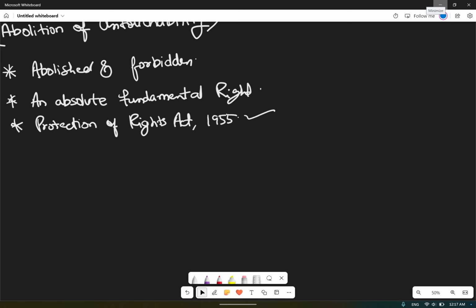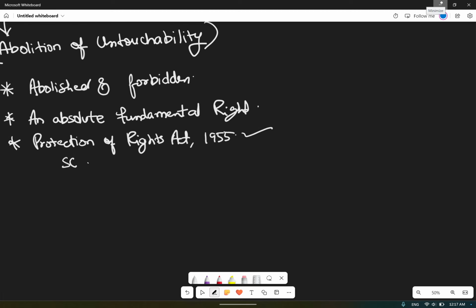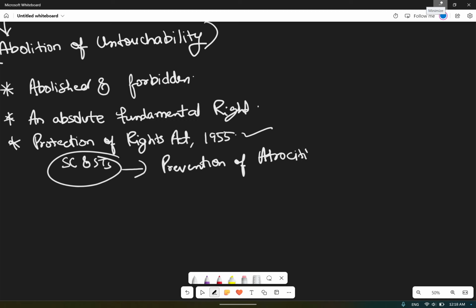So what exactly do atrocities mean? Cruel acts, typically involving physical activities. For the prevention of such acts against SCs and STs, the act was brought up, which was known as the Prevention of Atrocities Amendment Act 2015. Atrocities means such acts, like cruel acts or any physical activities, which will be considered under this.